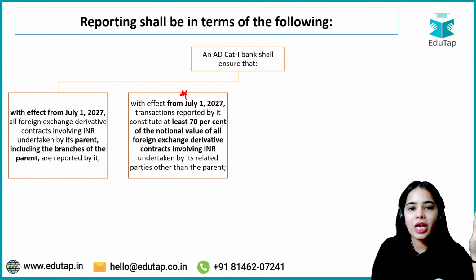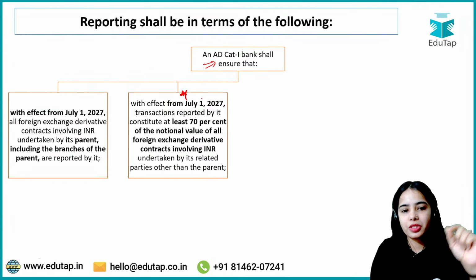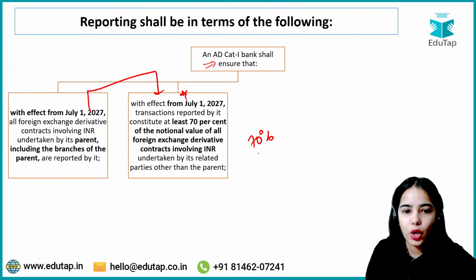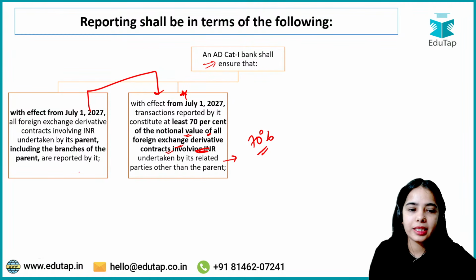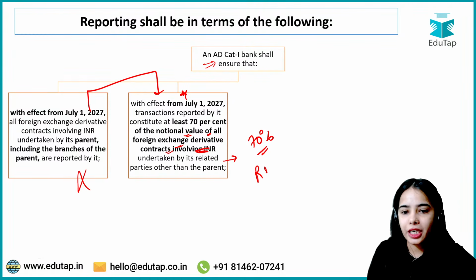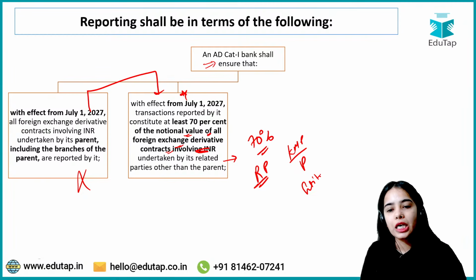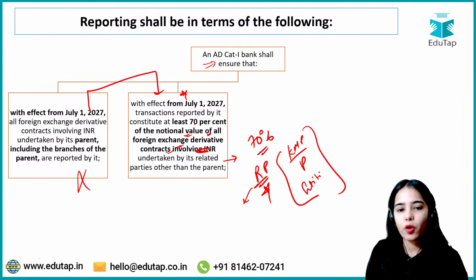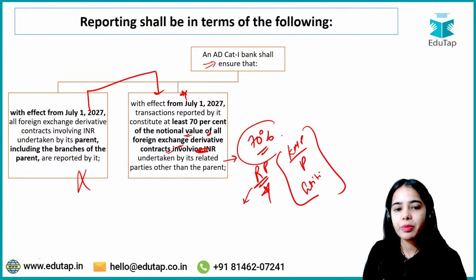With effect from July 1, 2027, the transactions reported by the authorized dealer category 1 bank constitute 70%. So from the same date, at least 70% of the notional value of all foreign exchange derivative contracts involving INR that are undertaken by the related parties other than the parent, the other related parties that are the key managerial person or the other person having the control or other entities, have to be reported.